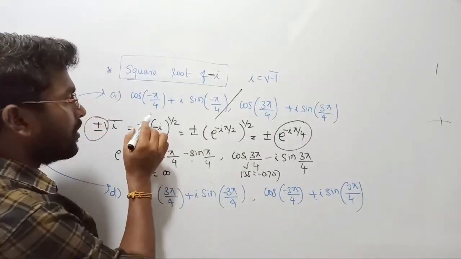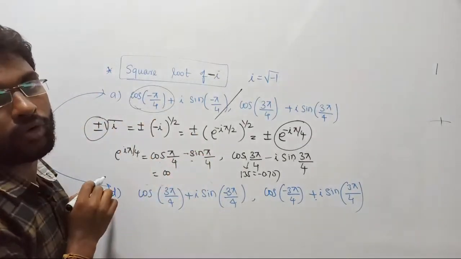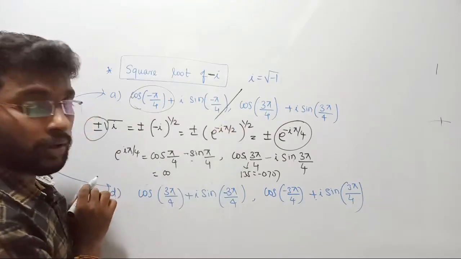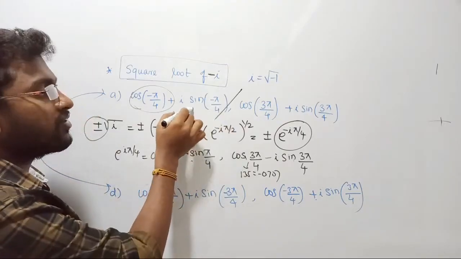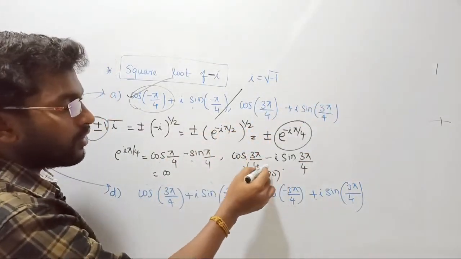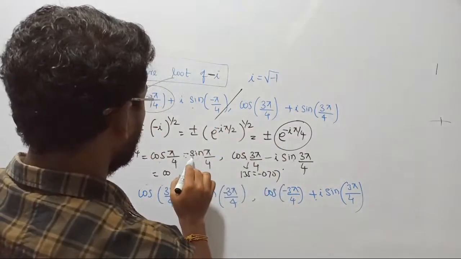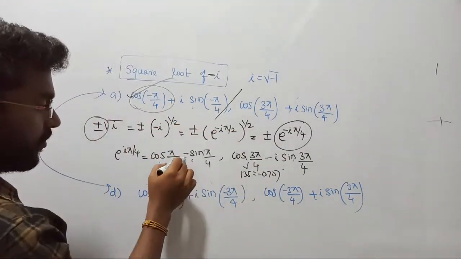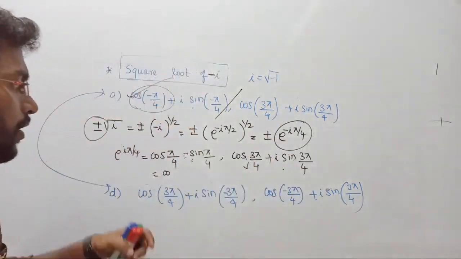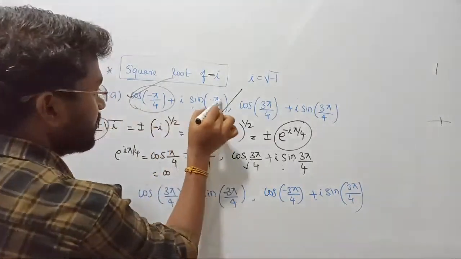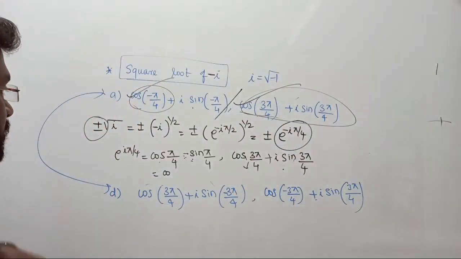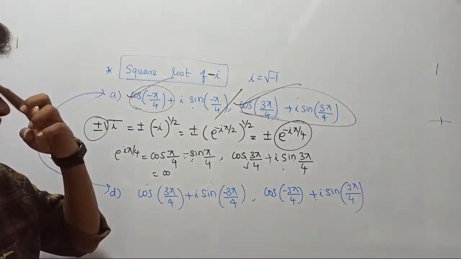You can write this as cos of minus pi by 4 equal to cos pi by 4 only. Cos of minus theta equal to cos theta only, clear? Similarly, sin of minus theta equal to minus sin theta, so minus sin theta equals sin of minus theta only, this is correct. Cos 3 pi by 4 plus i, that is what I am considering here, right? So if it is minus we should select, okay, did I make any mistake? No, this is correct. If it is minus then the opposite pair is going to be plus, that's all, right? So the conclusion is, if this is the first pair, then this is going to be the second pair, right? That's all. Plus or minus i, we just have to consider plus or minus i. So the correct answer is option A.